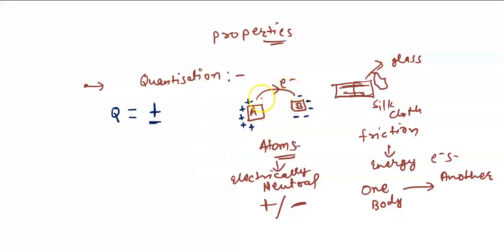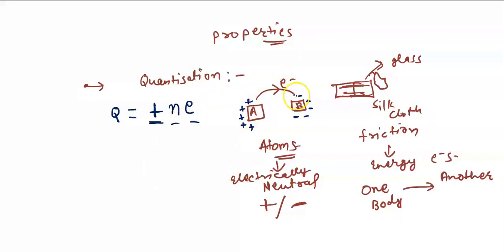Here we are observing that the charge possessed depends on the number of electrons transferred from one material to another. So suppose an object is possessing charge, that charge may be either positive or negative, and it should be an integral multiple of the charge on an electron. What does integral multiple mean?